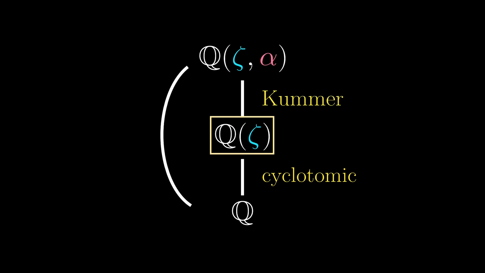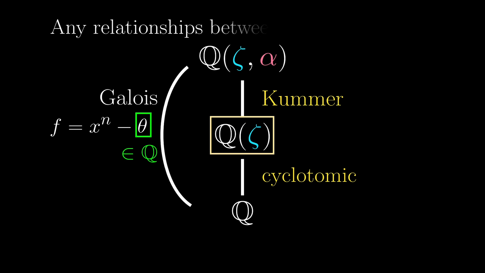But what if we consider the field extension from Q directly to the largest field? The largest field would still be a splitting field of the same f if that theta is in Q in the first place. So this big extension would still be Galois, and we can talk about the Galois group of this extension. Just to be clear, both of these extensions are still Galois extensions, just that they are of special types. The big question here is, are there any relationships between these three Galois groups? That is what we are going to do in the next chapter.